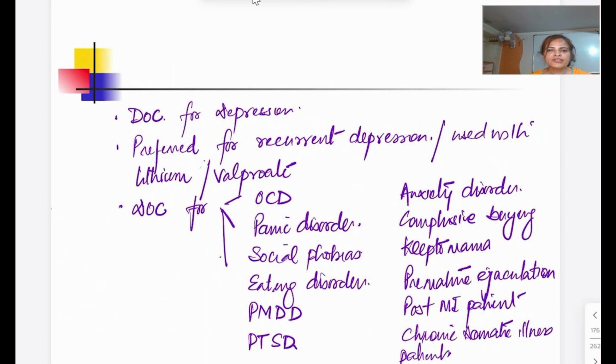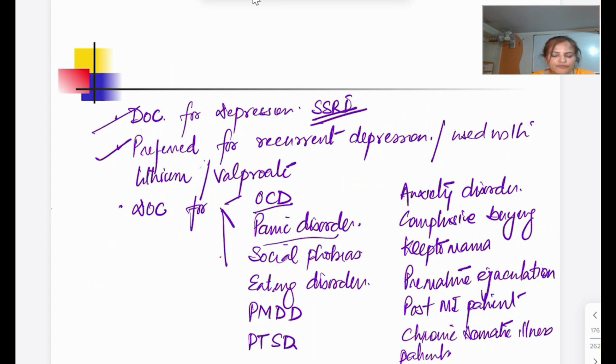ठीक है, so because of this they are now a preferred drug for depression, for mild to moderate depression they are the preferred drug. Then if there is a recurrent depression there also they are the preferred one. So drug of choice for depression today is an SSRI. Then they are also used for, अगर आपको SSRI short note आता है, you are not going to write that it is used only for depression. There are many neurotic disorders where we use selective serotonin reuptake inhibitors. Because of that also it is one of the important short notes. Now OCD, obsessive compulsive disorder, they are the drug of choice.